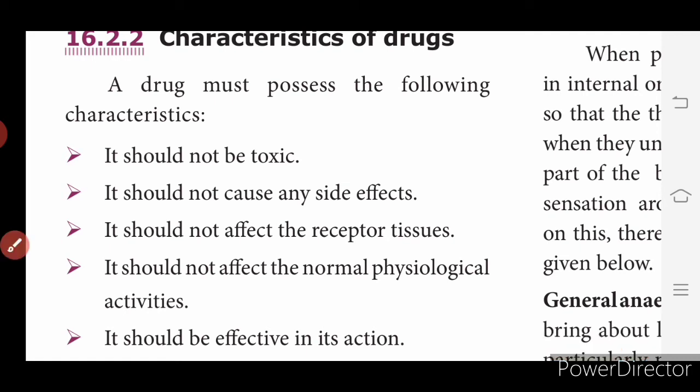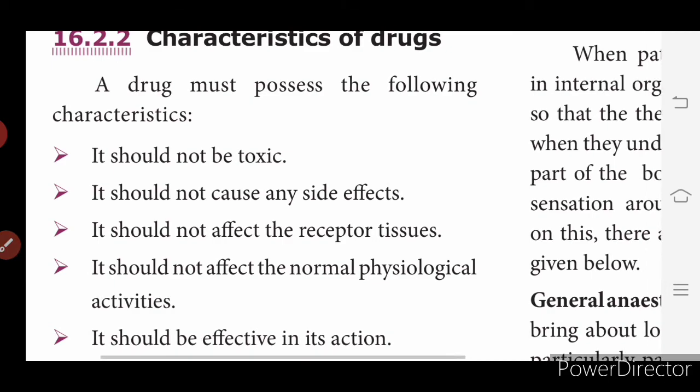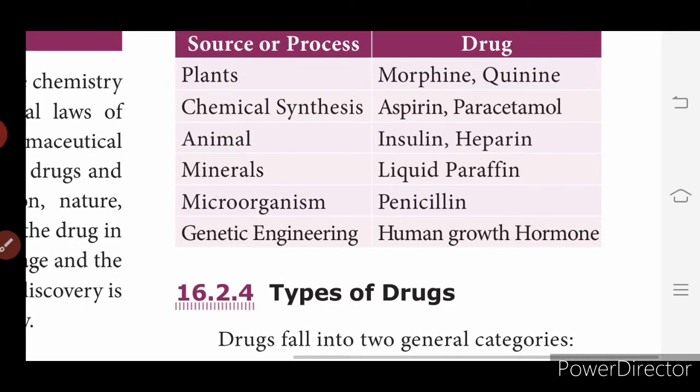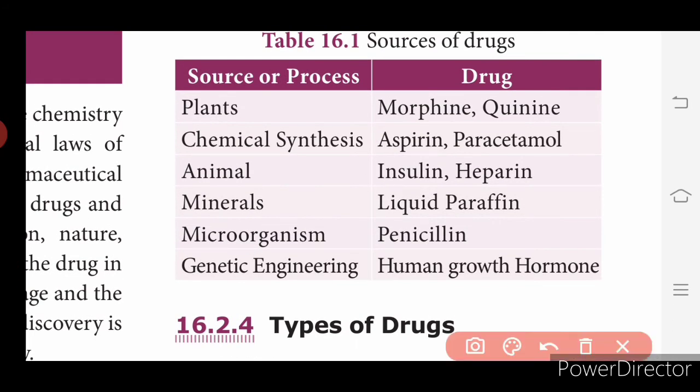So now see the sources of drug. It is given in the tabular column in the same page. Sources of drugs. So from where do we get these drugs? From plants you can get morphine and quinine drugs, and from chemical synthesis it is aspirin and paracetamol. These names are familiar, as we often get these from the medical shops, from the pharmacies.